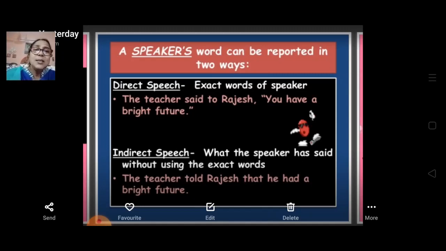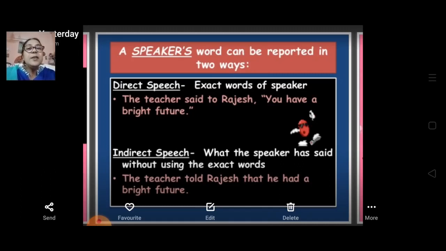So the speaker's words can be reported in two ways. Direct speech, in which the exact words of the speaker are used, and here we use inverted commas because we are writing the exact dialogue given by the speaker. In indirect narration, we write what the speaker has said without using the exact words.